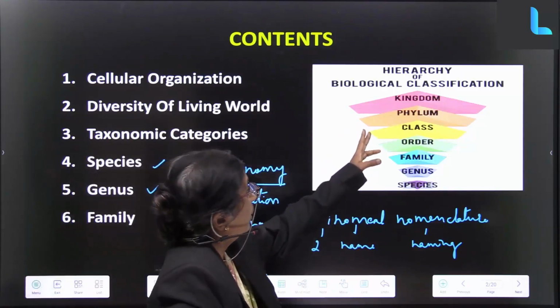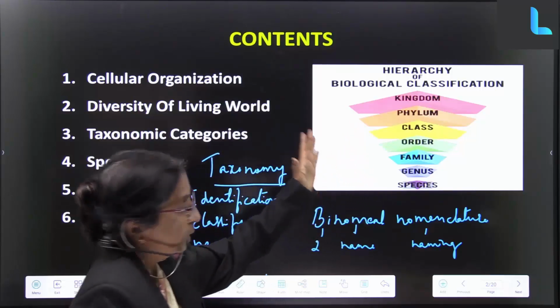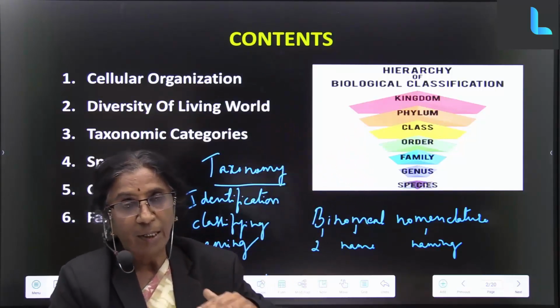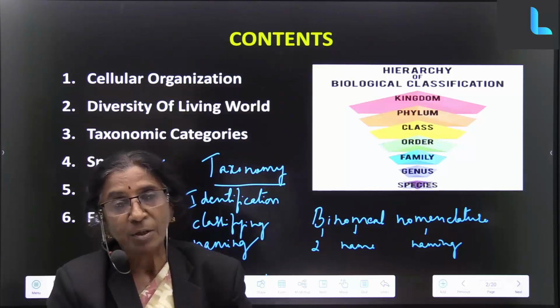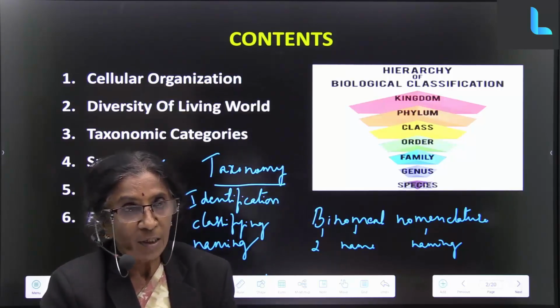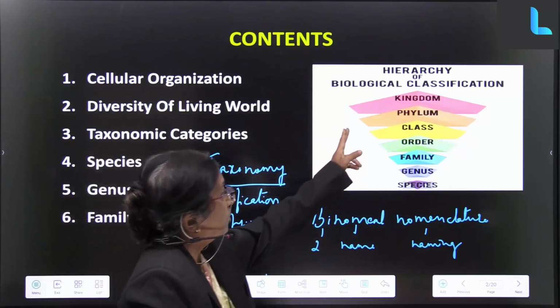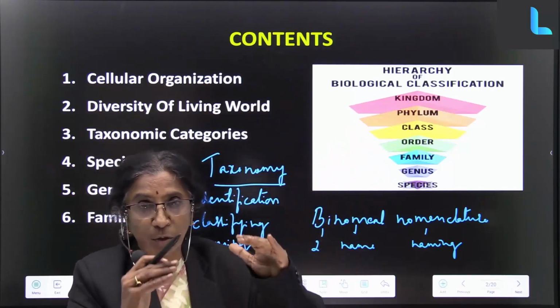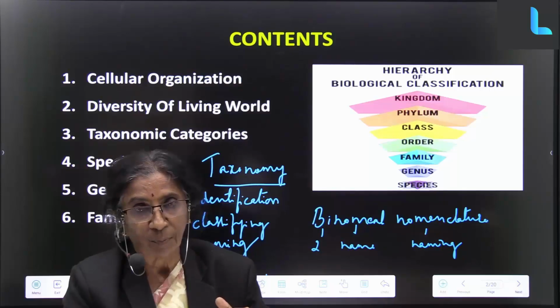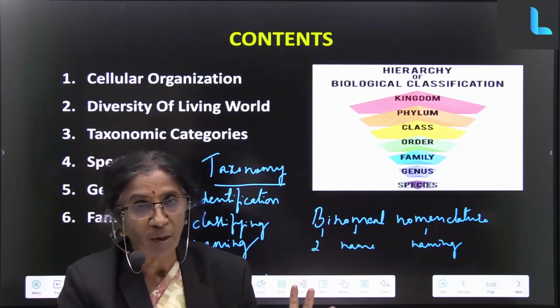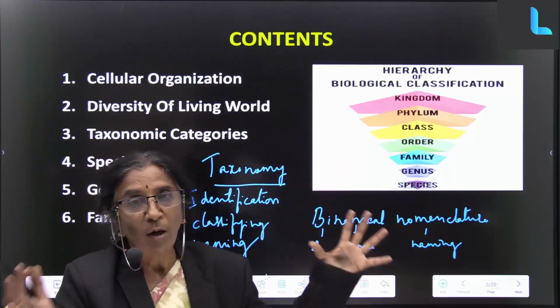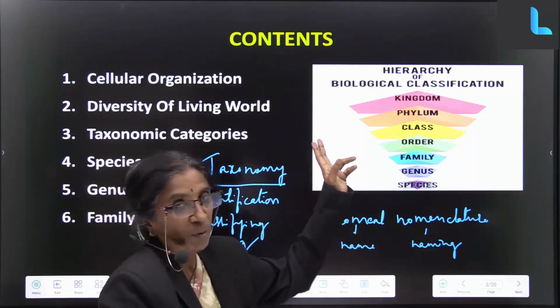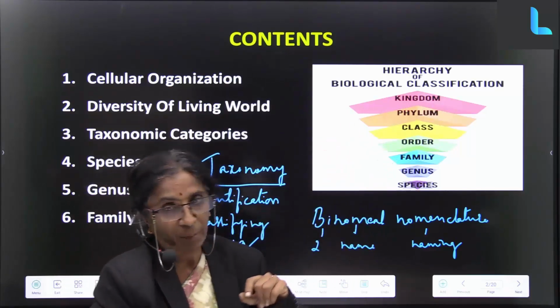But in taxonomy there are hierarchies or levels of classification, so that animals which show more differences, even though they belong to the same kingdom, are grouped separately. That is kingdom. Second comes the phylum.